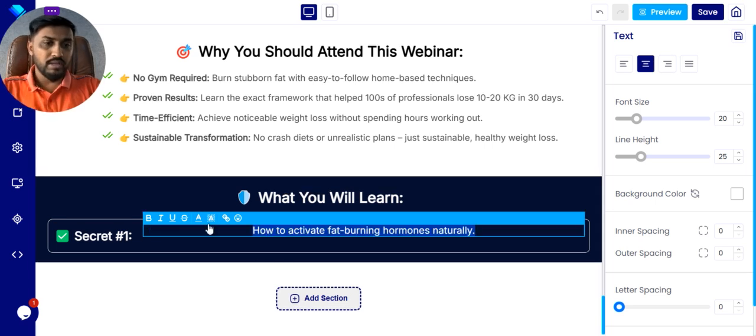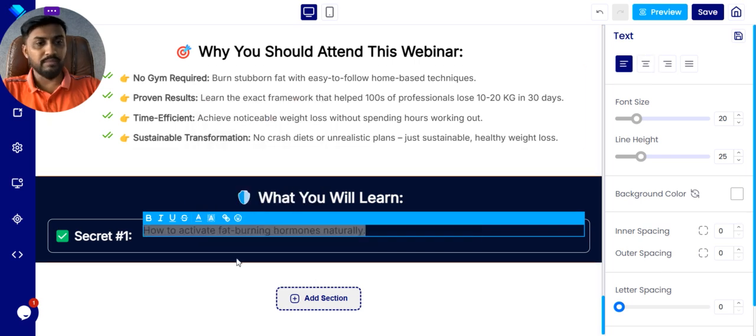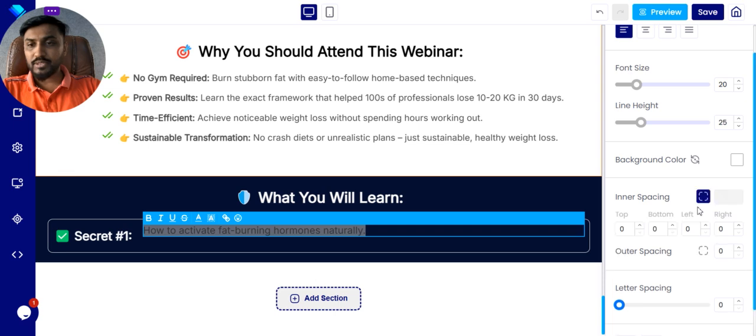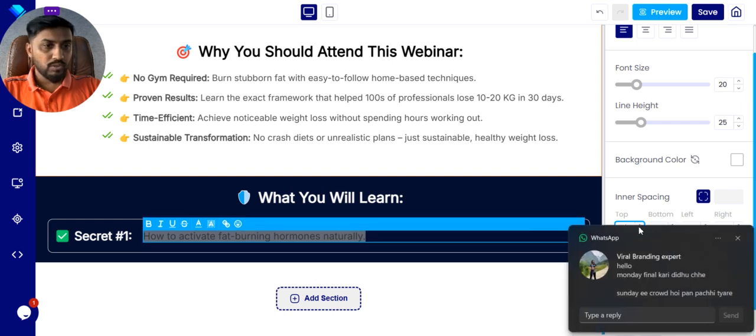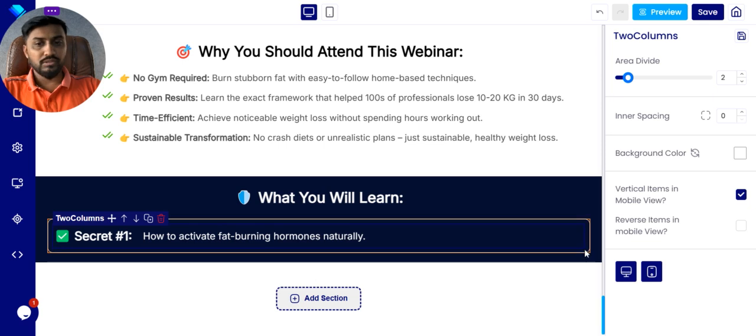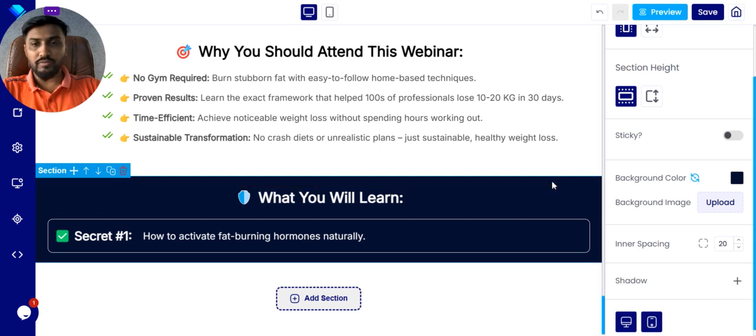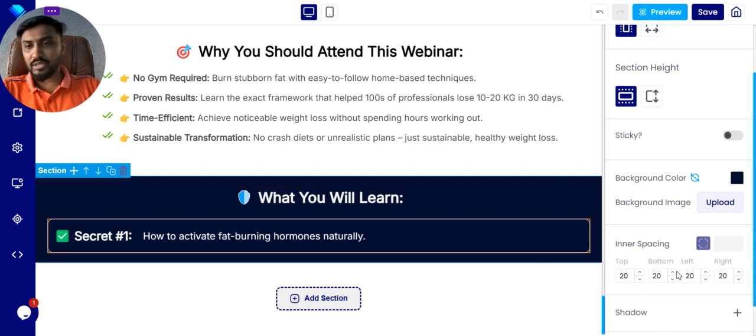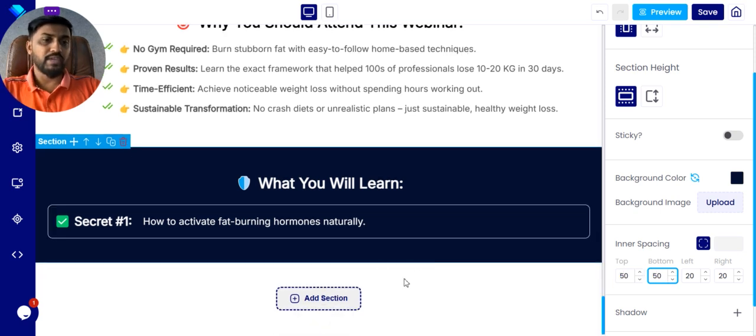Okay, now once you click over here, you have to select the white color, left side, and from the top side, like 11, 12. Okay, so this is the box we have created. Now on the section side, I want to give some top and bottom space, like 50, as we are following. So now the secret one is done.